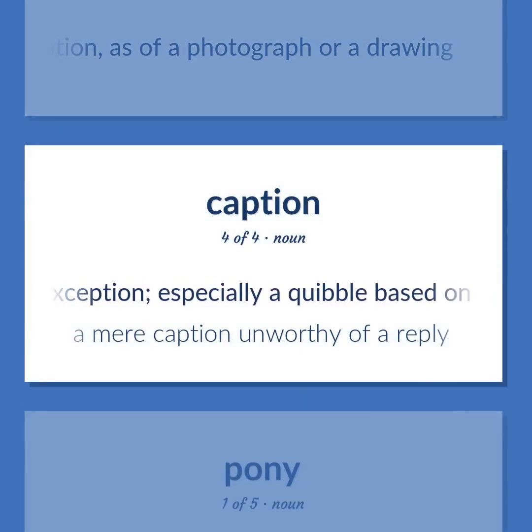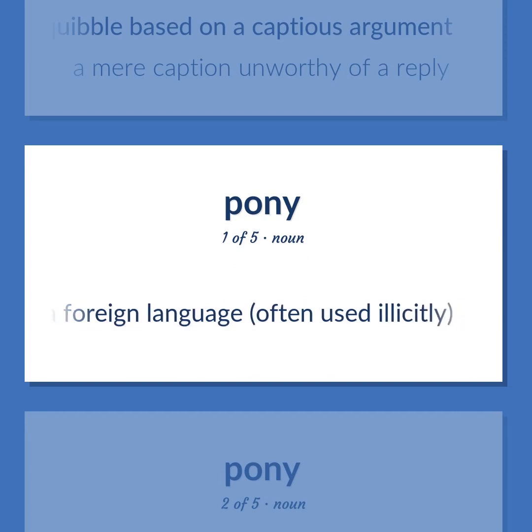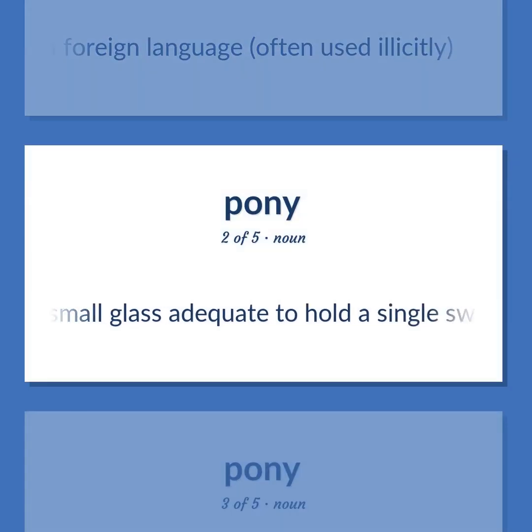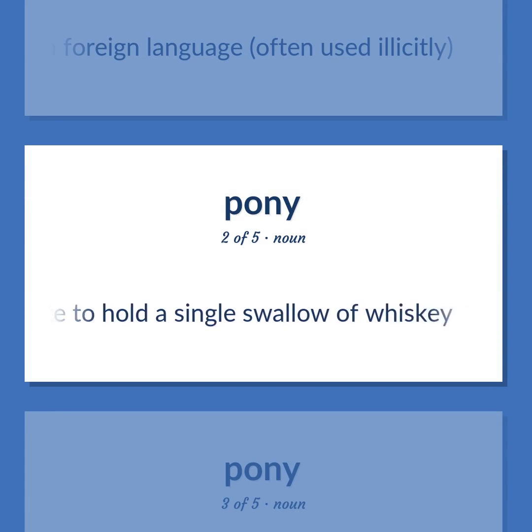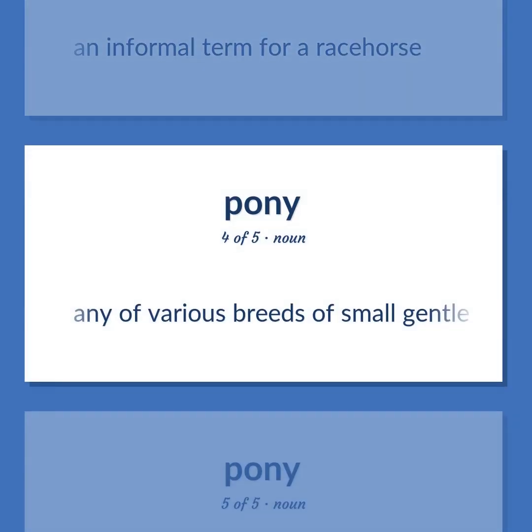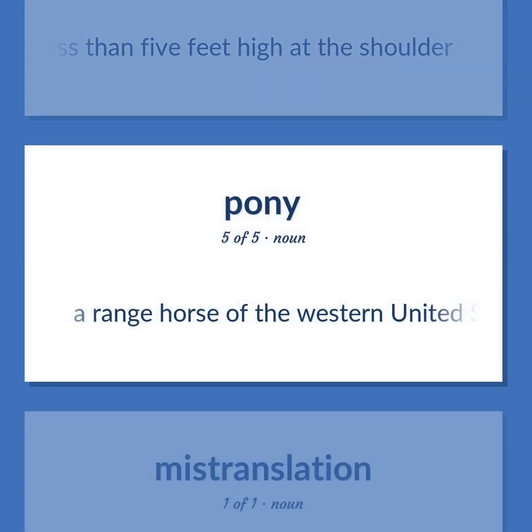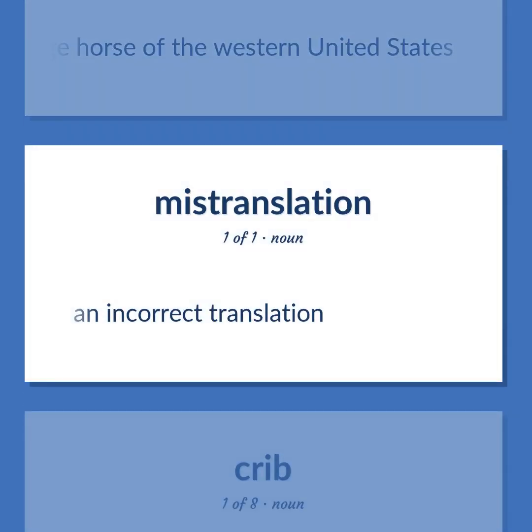Taking exception, especially a quibble based on a captious argument. A mere caption unworthy of a reply. A literal translation used in studying a foreign language, often used illicitly. A small glass adequate to hold a single swallow of whiskey. An informal term for a racehorse. Any of various breeds of small gentle horses usually less than 5 feet high at the shoulder. A range horse of the western United States. An incorrect translation.